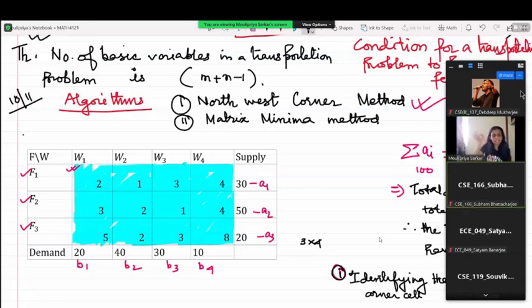Just let's have a quick revision. Can you tell me what does this 2 stand for?